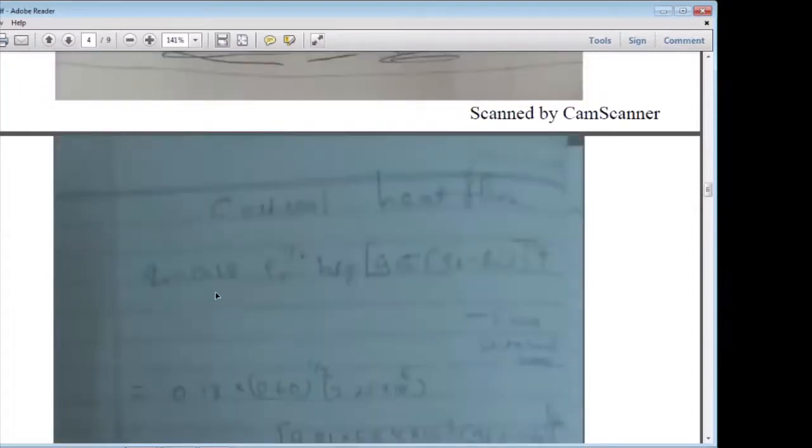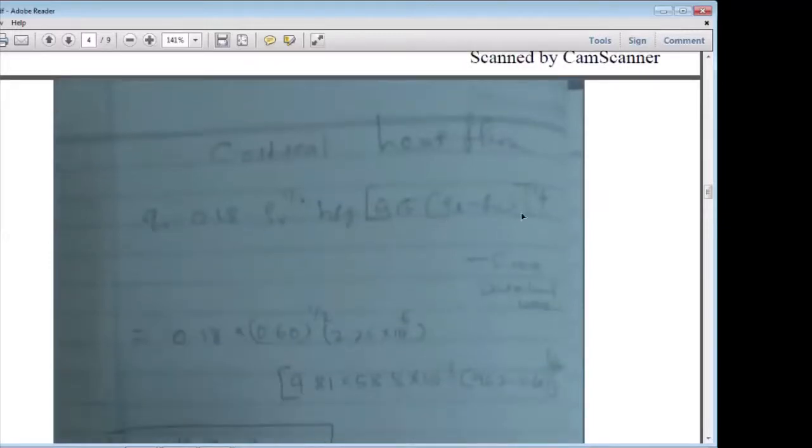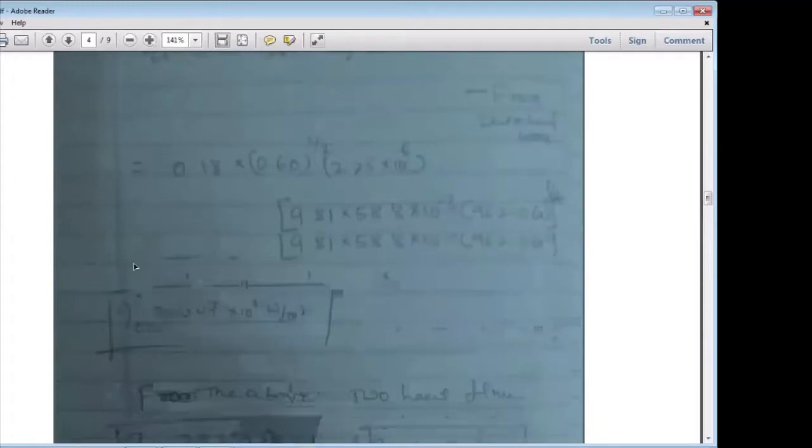QS is equal to 0.18 rho V raised to 1/2 HFG into G sigma into rho L minus rho V raised to 1/4. This is from the data handbook. Substitute rho L and rho V, which are the properties of water at 100 degrees Celsius. Note them down from the data handbook and substitute here. Then you will get the critical heat flux value: 1.107 into 10 raised to 6 watt per meter square.